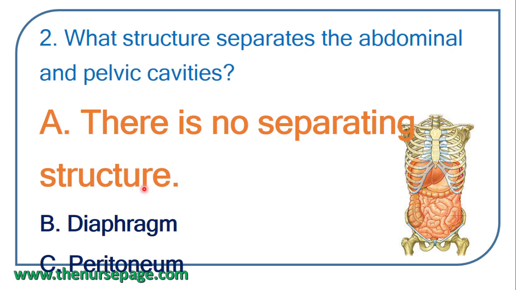The abdominal and pelvic cavity is not separated by any physical structure, because in this picture you can understand some of the intestine parts are located inside the pelvic cavity. Pelvic cavity means the cavity inside the pelvic bone.